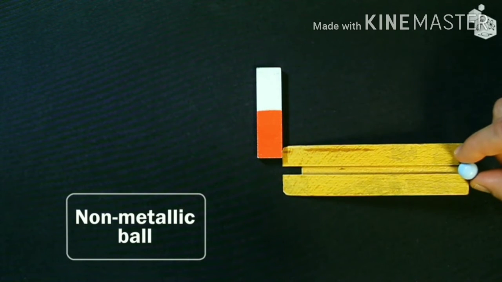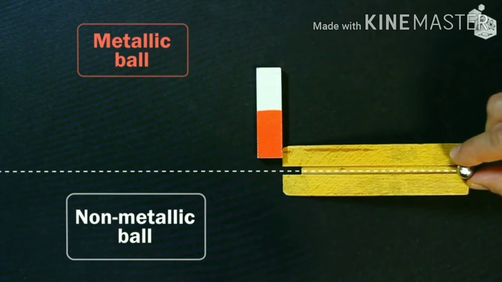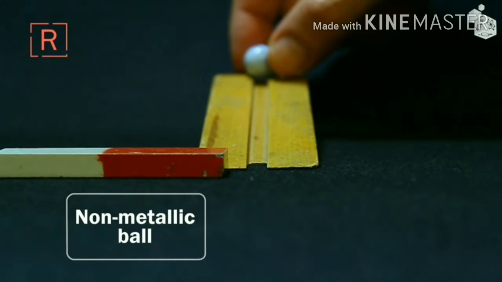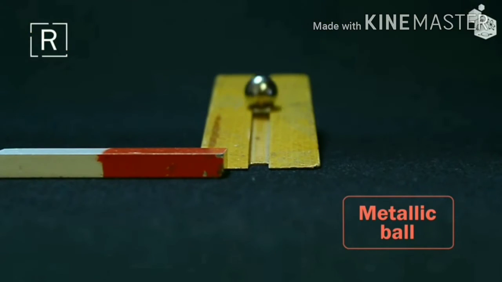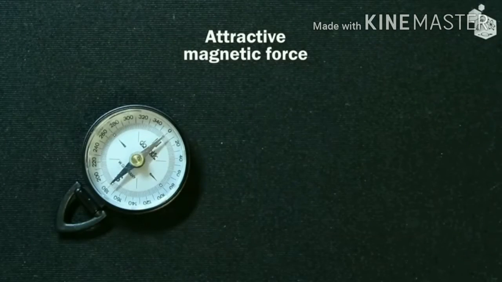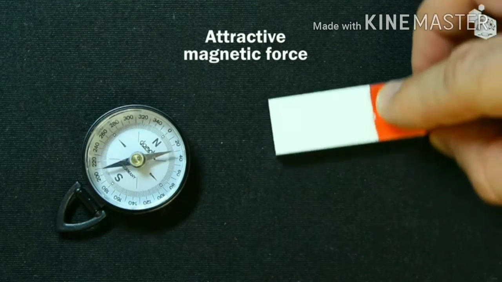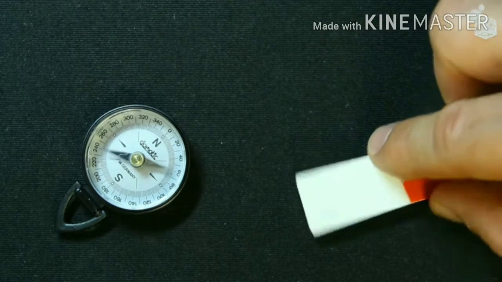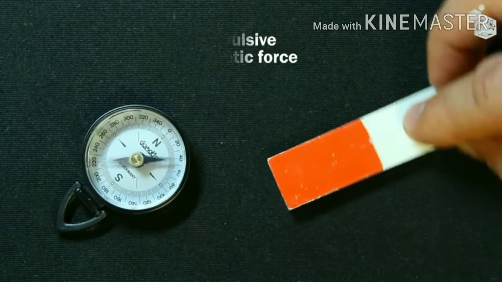Now observe another one, a non-metallic ball. Observe how it goes. Now the metallic ball. See the direction. Who is making the direction change here? Yes, the magnet. Now observe carefully. As it is a metal one, it is attracted towards the magnet, which changes its direction. Now observe who is changing the direction of the magnetic needle. No one is there, but it is deflecting because the force exerted by the magnet makes the needle deflect.